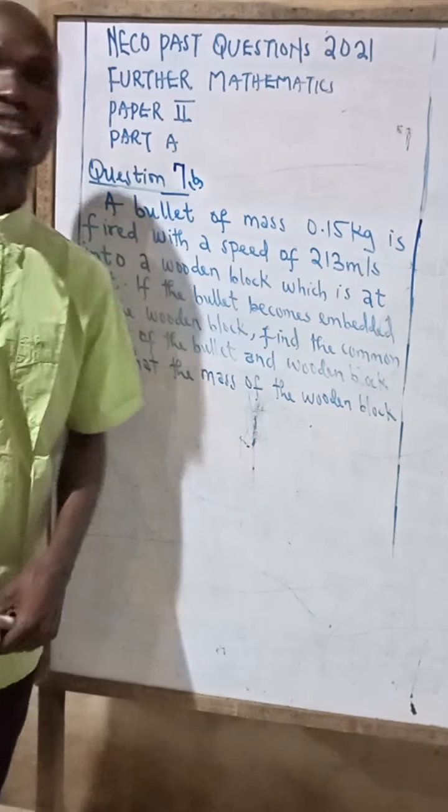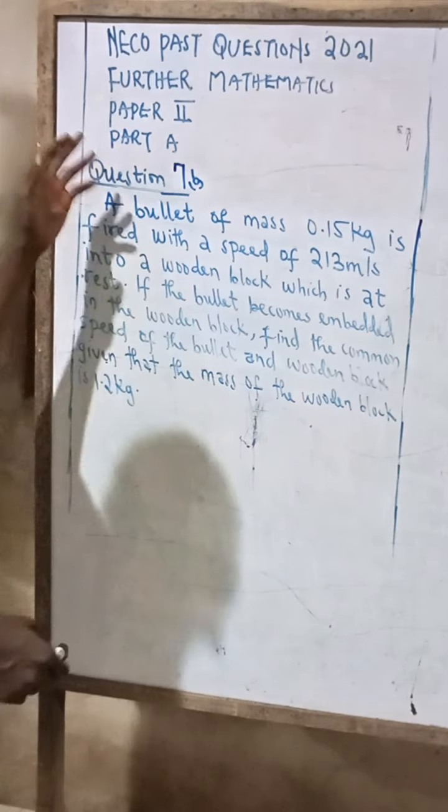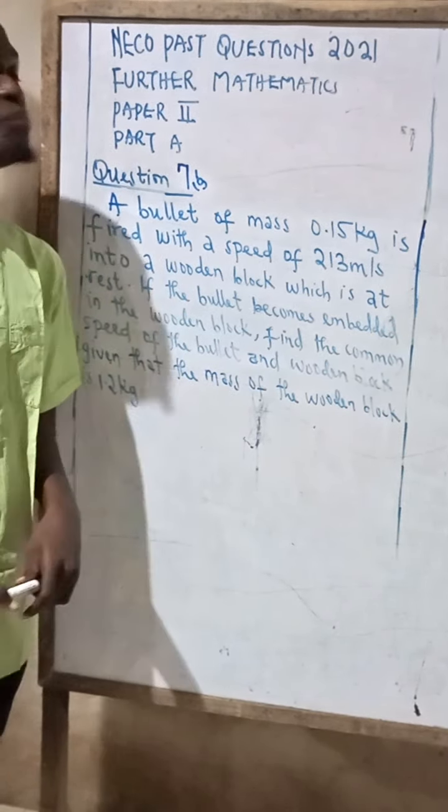Systems Foundation. Here we have our NECO past question 7B. We are going to continue with our question 7B.